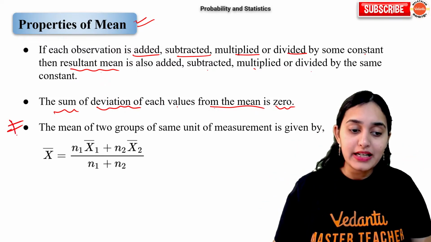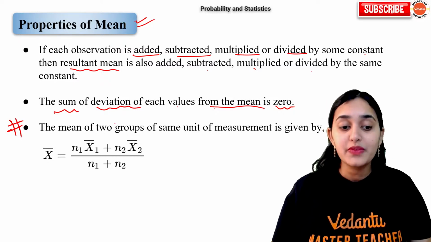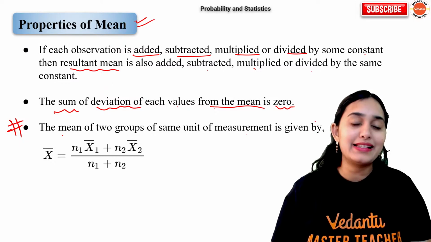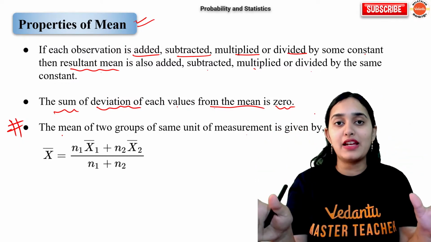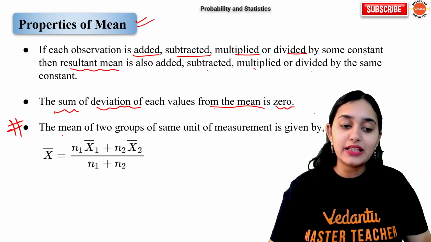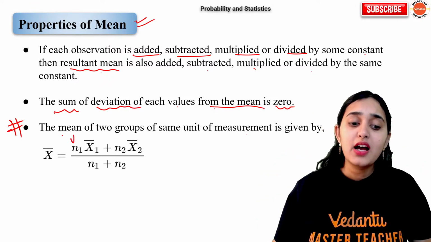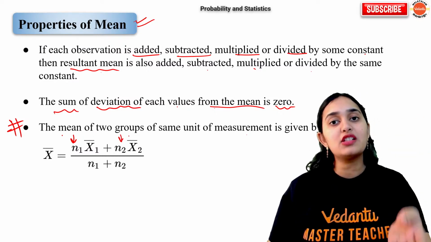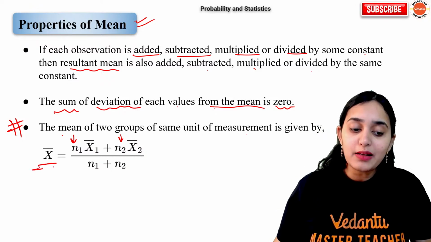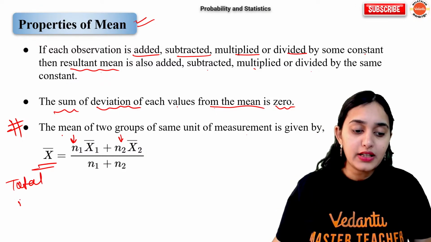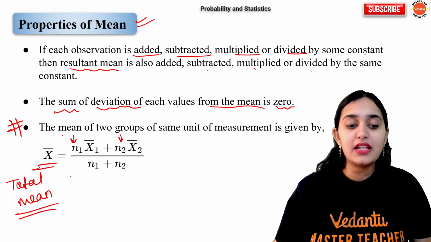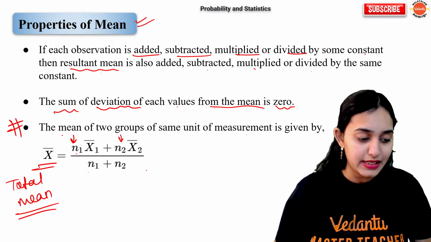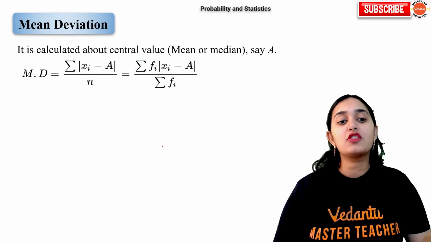Next, this is also important. It was asked in the KEAM PYQ. The mean of two groups of the same unit of measurement is given by, suppose you have two different observations and in both the observations they give you the mean. Suppose for n1 observations the mean is x1. For n2 observations the mean is x2. Then the total mean will be n1 into x1 mean plus n2 into x2 mean upon n1 plus n2. Okay, these are the properties of mean.